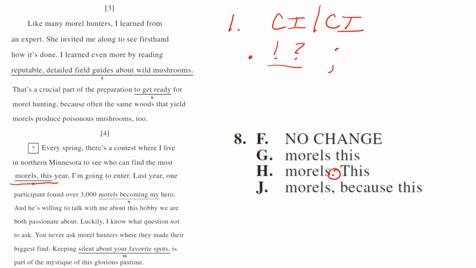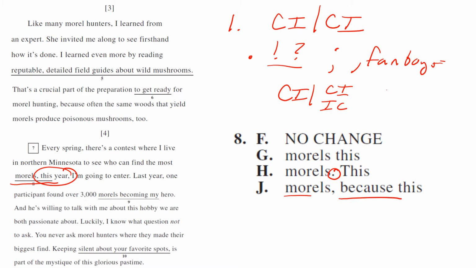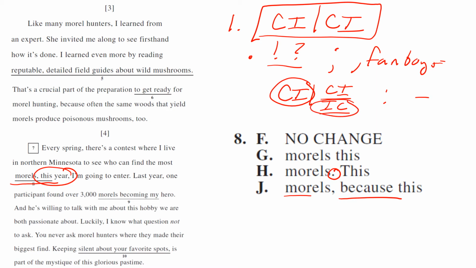Semicolon, comma, fanboys. And notice that because is not a fanboy, so that would be an incomplete idea if we do this one. So it could be complete, incomplete. So we're going to check choice H first. Oh, another is complete. Could also remember have complete idea. What follows colon or dash? What comes before colon or dash has to be complete. What comes after it could be complete or incomplete. So colon or dash also work for complete, but it has that little caveat. It could be incomplete as well.